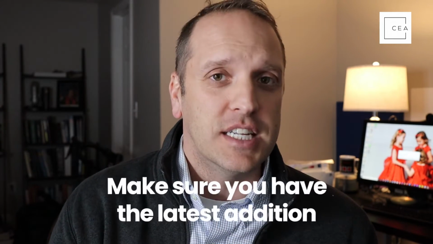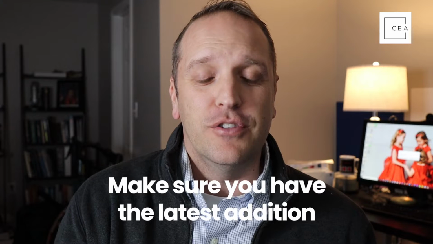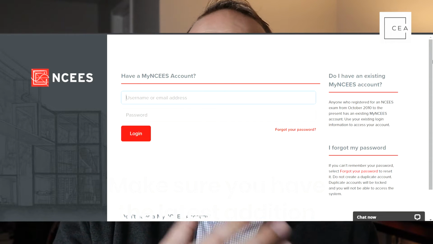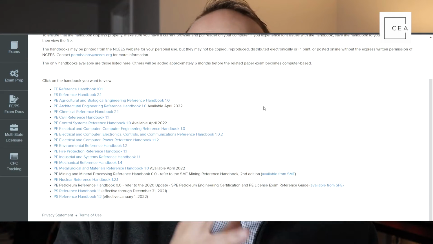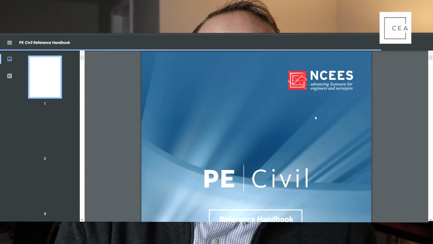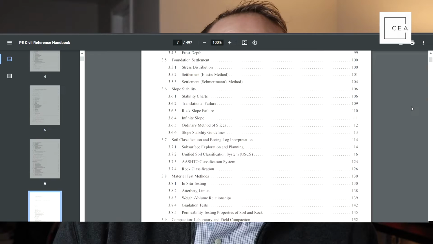Have that up right with you as you're solving problems so you get very familiar with the handbook at your disposal. Now, the real trick to this is that those handbooks get updated quite often. So make sure you have the latest edition. It's completely free to you if you go to NCEES and go into your account, just go download it, make sure you have the latest edition, and use that when you're studying all your problems. There's no work around that, but that is your go-to book to understanding what equations apply to you.